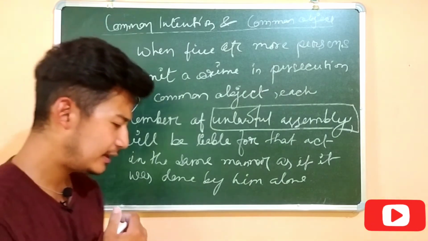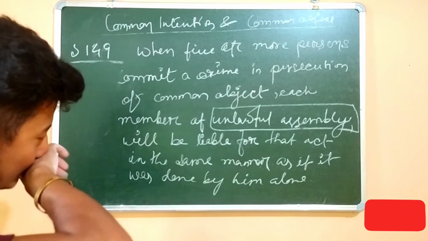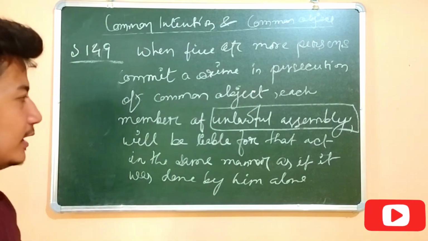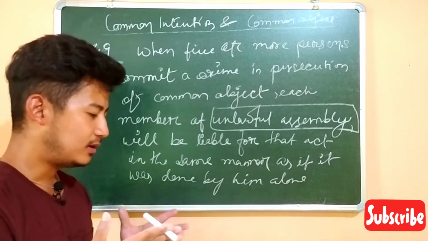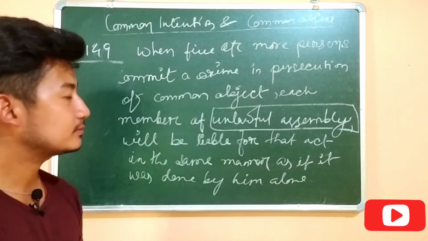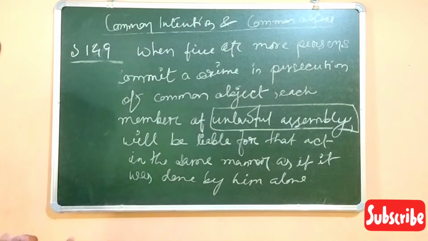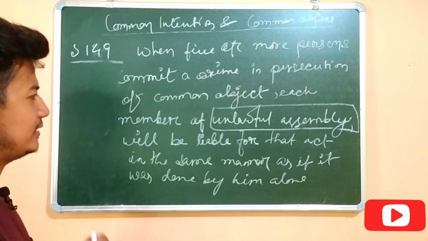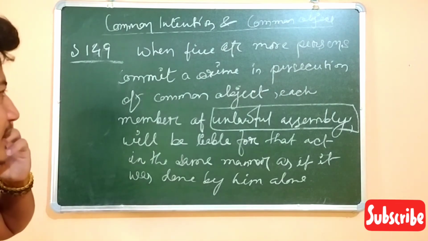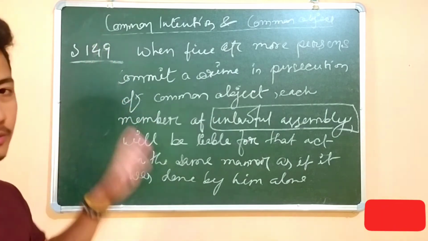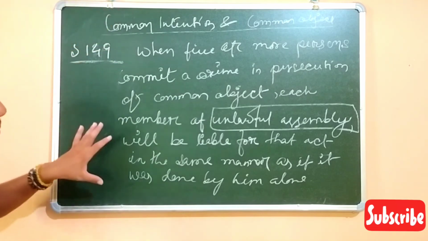As we have seen on the 15th August, Independence Day, they committed a riot in Delhi and went to our cultural heritage, the Lal Qila, the Red Fort. They did a lot of rioting there. Many FIRs have been lodged against those persons. Those are the unlawful assemblies, and whatever crime they have done, all of the members associated with the act will be held responsible. So that's what the common object means.